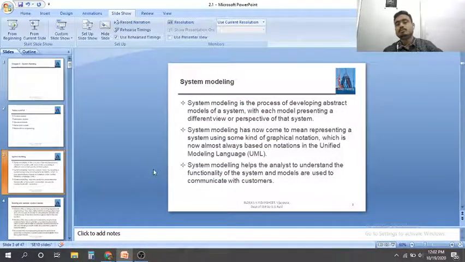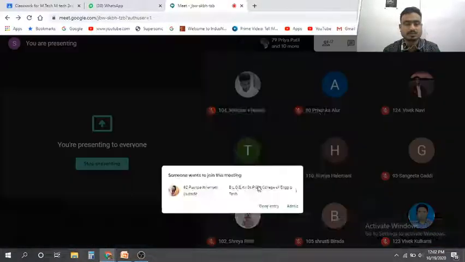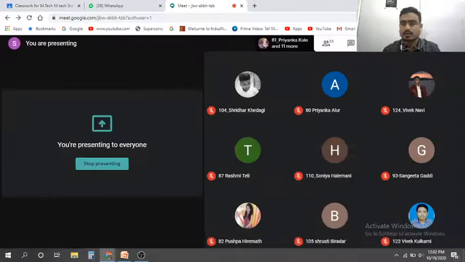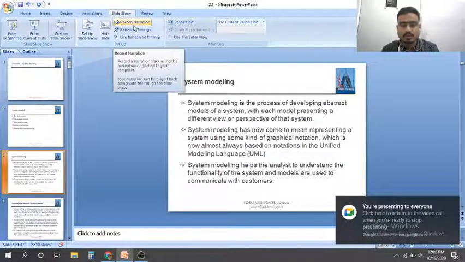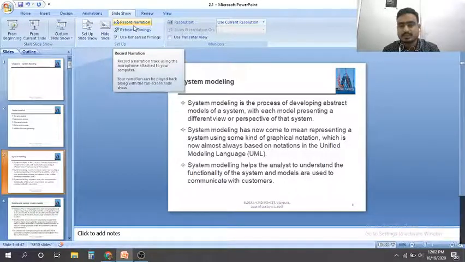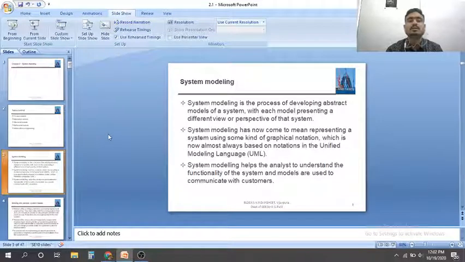It is just another language, not like C, where we can develop a blueprint of how the system is going to act with respect to our requirements. System modeling helps the analyst understand the functionality of the system, and the models are used to communicate with the customer. That is why we develop system models: they help in interacting with the customer.